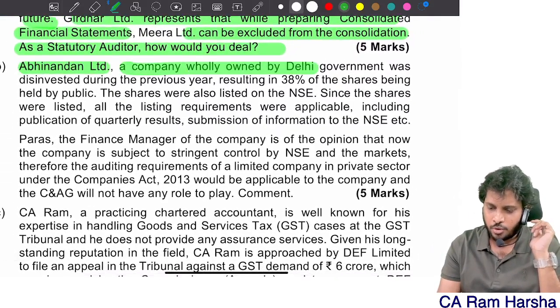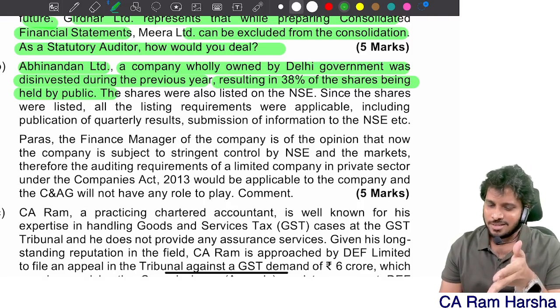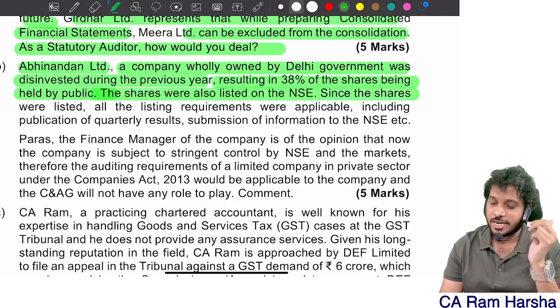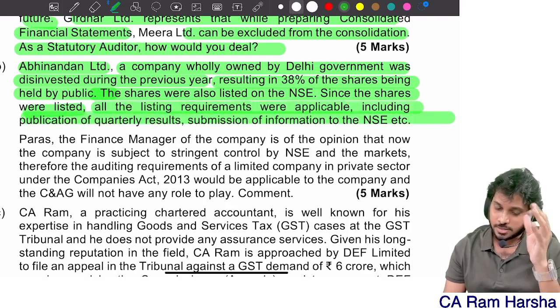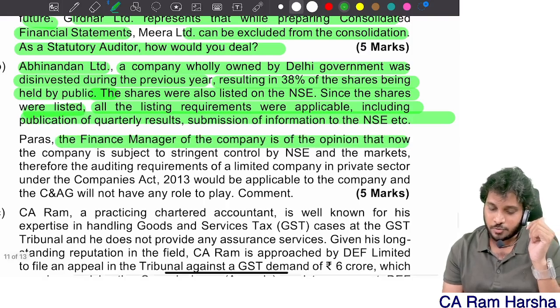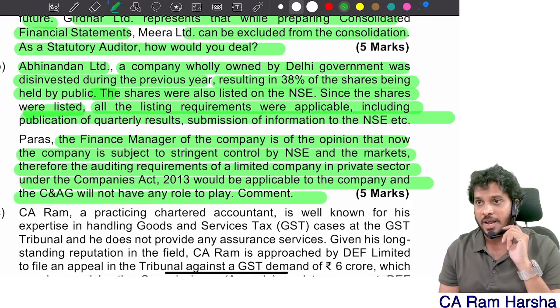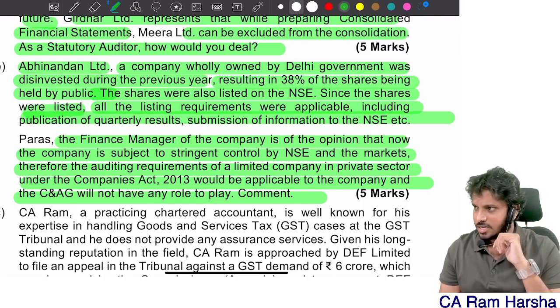Abhinandan Limited, a company wholly owned by Delhi government, was disinvesting during the year, resulting in 38% of the shares. I think recently we saw the exact question. 68%, 38%, 62% still ownership is there. The shares were listed on NSE. Since the shares were listed, all the listing requirements are applicable, including publication of quarterly results. The finance manager of the company is of the opinion that now the company is subject to stringent control by NSE, and therefore auditing requirements of the private sector would be applicable to the company, and C&AG will not have any role to play. Still it's a government company. Yes or no? It is still a government company.